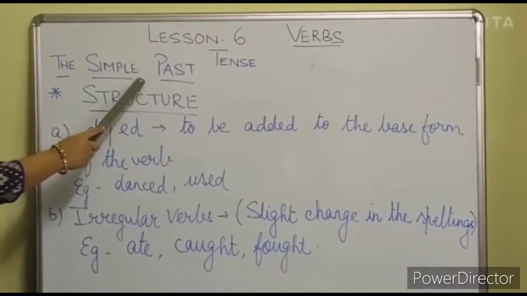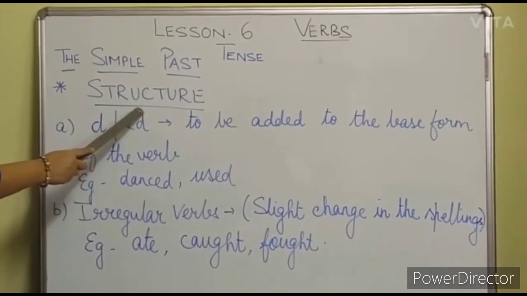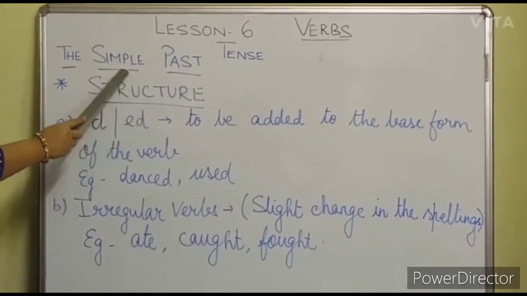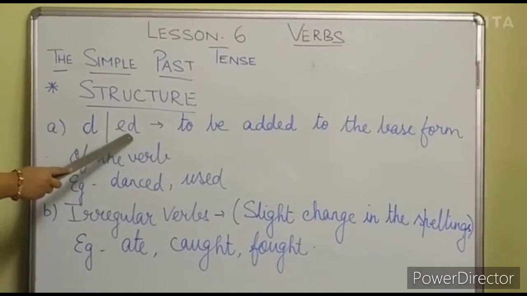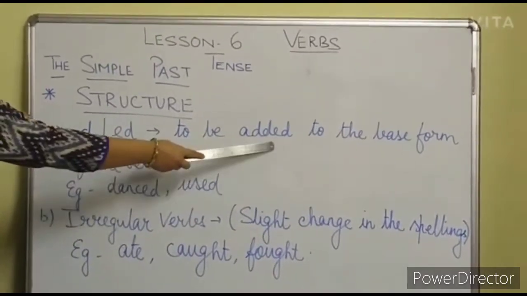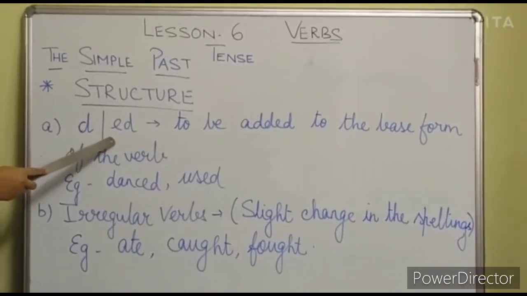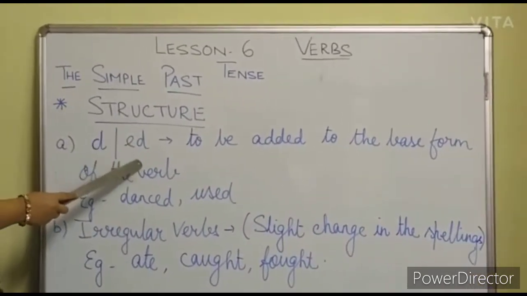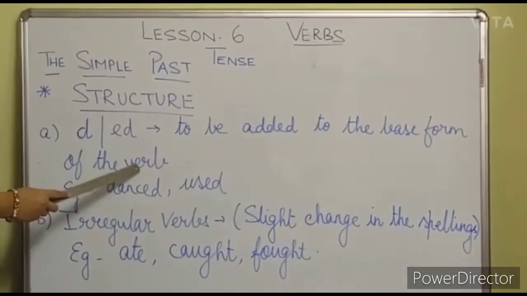Students, simple past, what is the structure? Remember, I have discussed the structure in present tense also. Now, what is the structure of simple past? We generally add d or ed to the base verb to make the verb in the past form. I am repeating, we generally add d or ed to the base form of the verb to make it past tense.